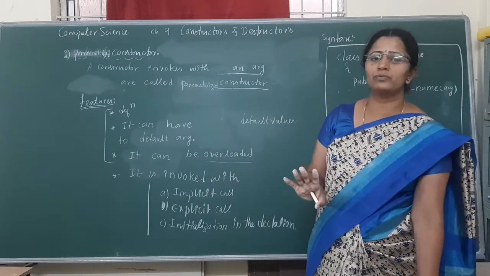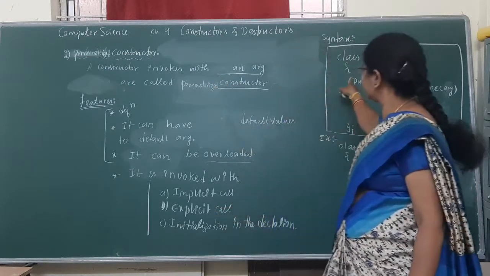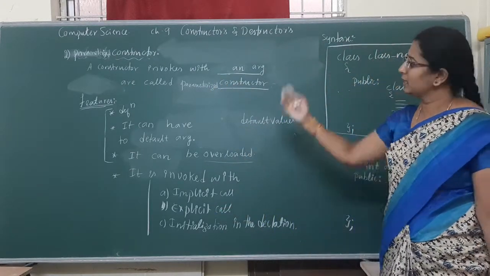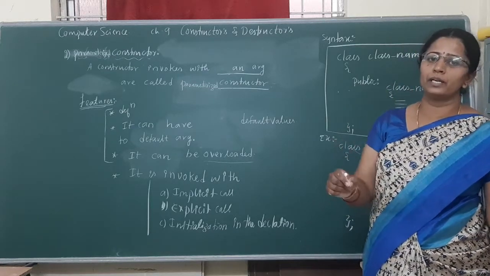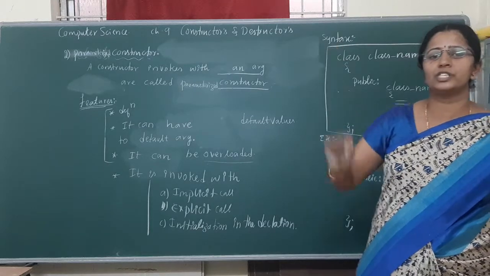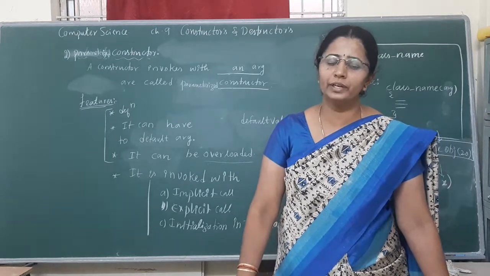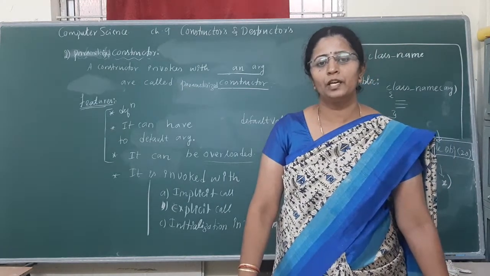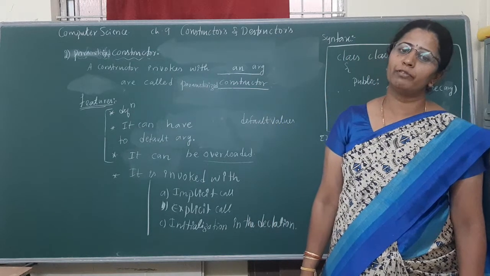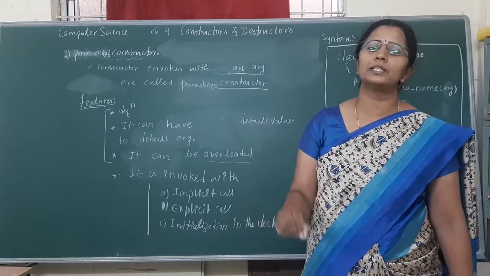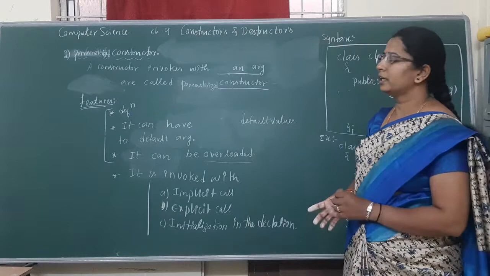If the question comes for 5 marks: definition, features, syntax, example. See, you can easily write a 5 marks question. Always prepare for 5 marks. Then it is possible to write any question, even if it comes for 2 marks. Please give priority to 5 marks questions every time. If you prepare for 5 marks, you can write for 2 marks also. Don't prepare only for 2 marks. If you write a 2 marks answer for a 5 marks question, you will not get 5 out of 5. Understood? Any doubt with this?